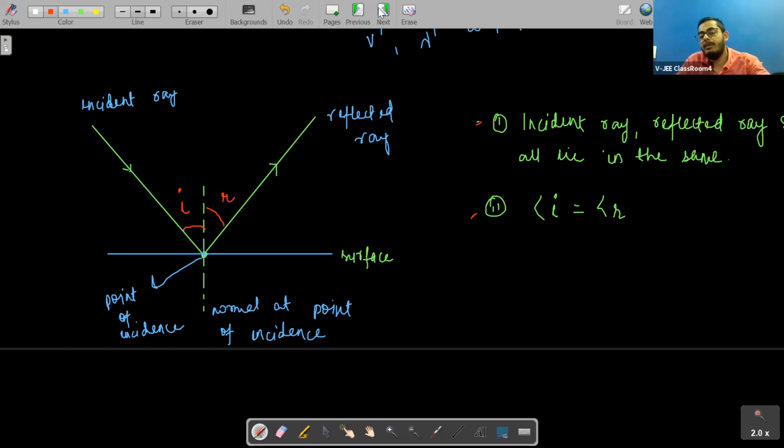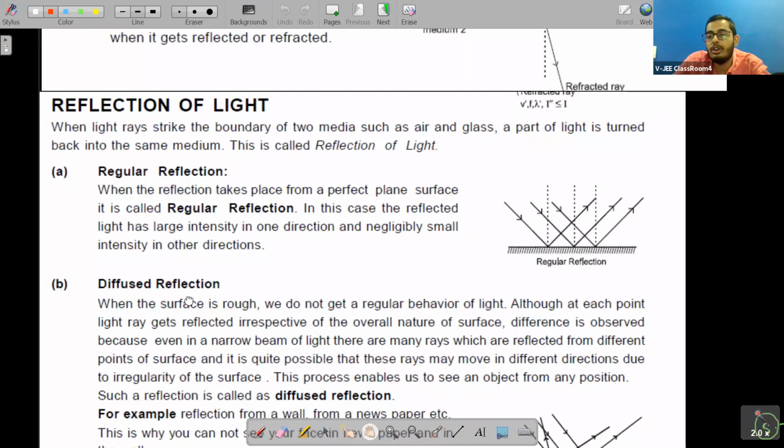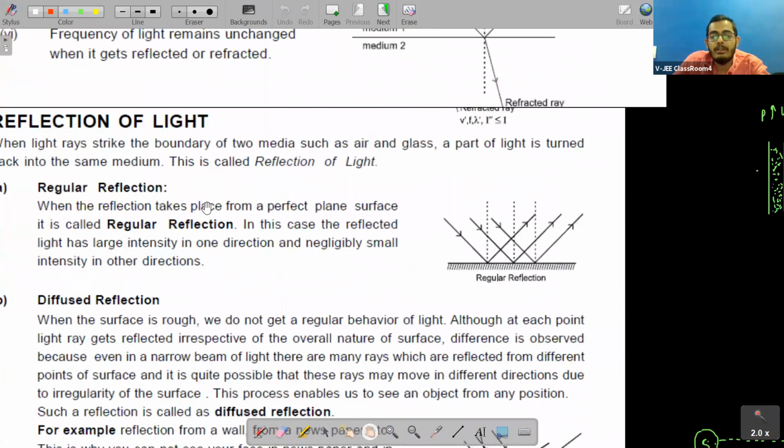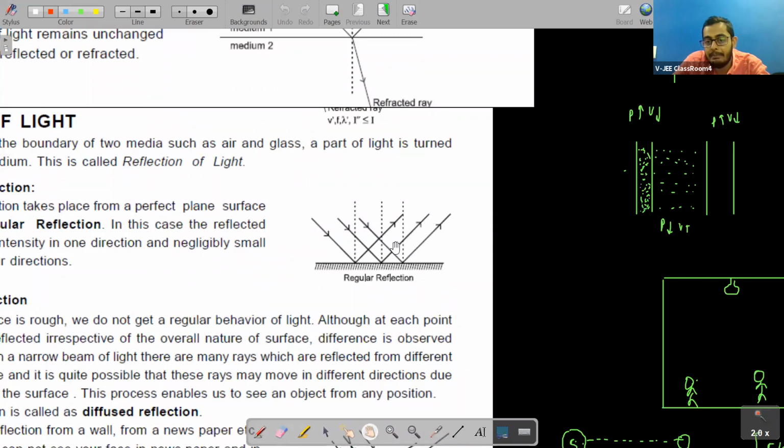Now, students, we will talk about two types of reflection. One is regular reflection and one is diffuse reflection. Diffuse is also called irregular reflection. In regular reflection, if we send a parallel beam of light on this surface, then the reflected rays will also be parallel.